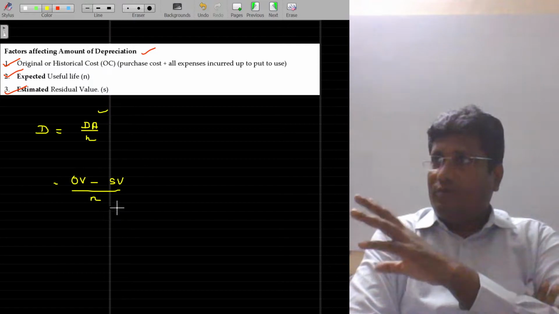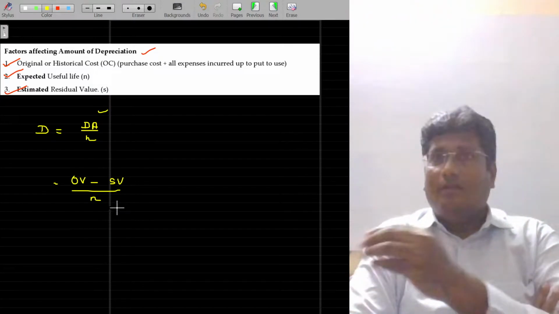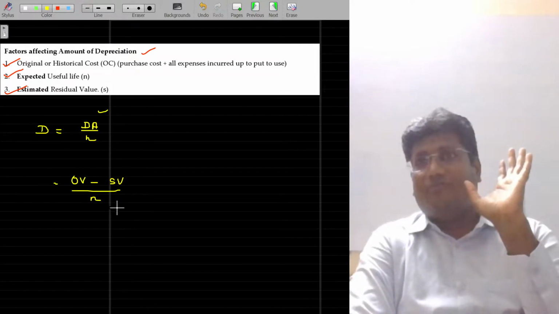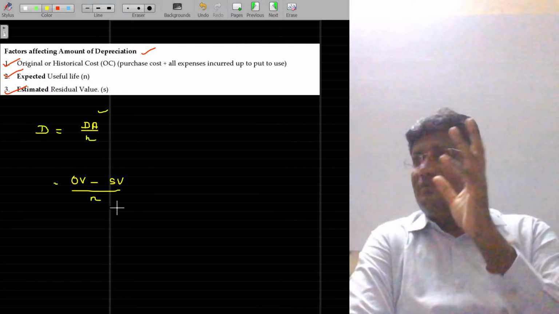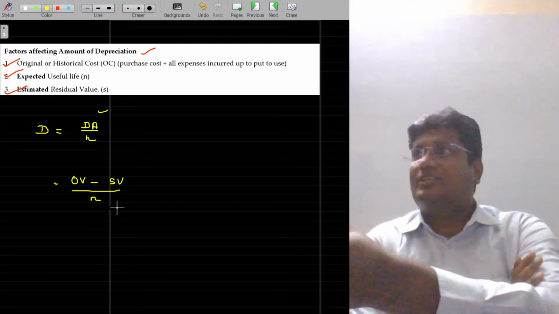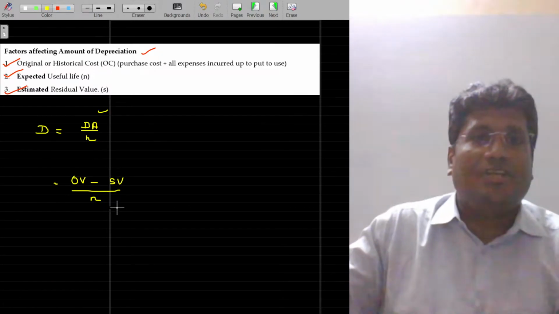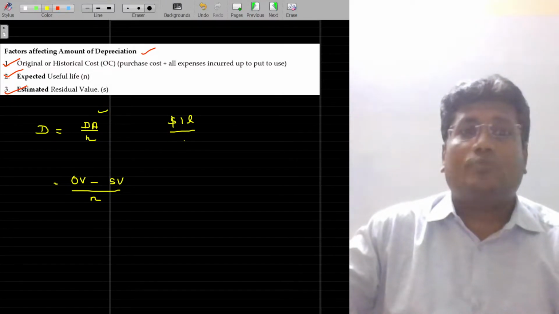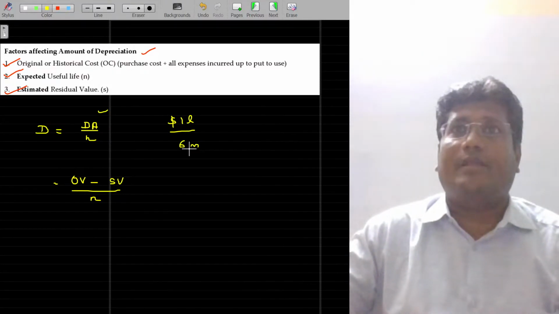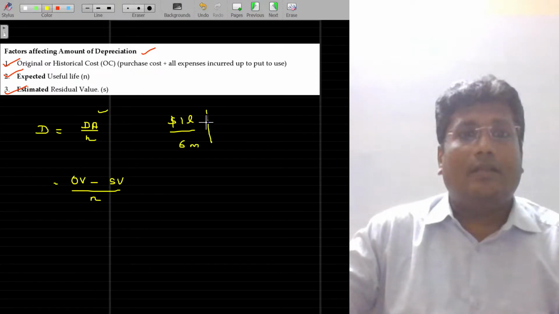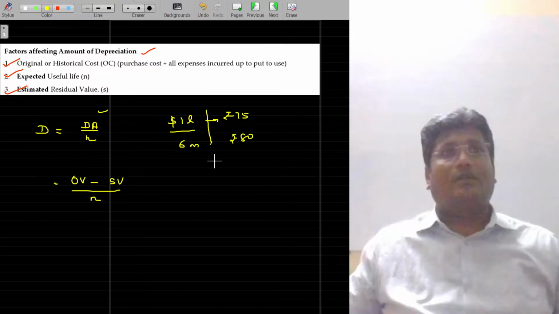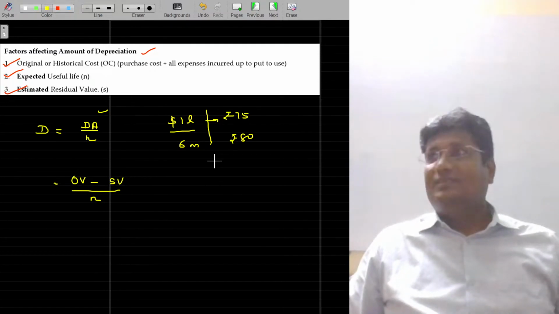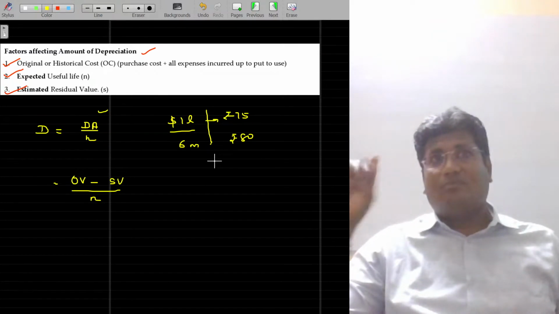I could have purchased one asset from abroad, probably for $1 lakh. The seller in a foreign country may say, sir, you can take 6 months time to pay it off. Very happy, because he has given me credit to repay after 6 months. So I purchased it for $1 lakh. But at the time of purchase, $1 is equal to 75 rupees. When I verify the dollar rate in the local market later, it's 80 rupees. Oh my God. Unwantedly, now I'm paying 5 rupees excess for the same asset.